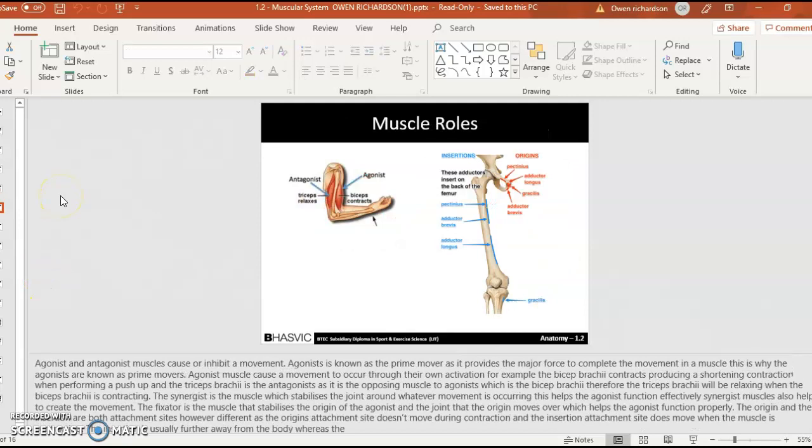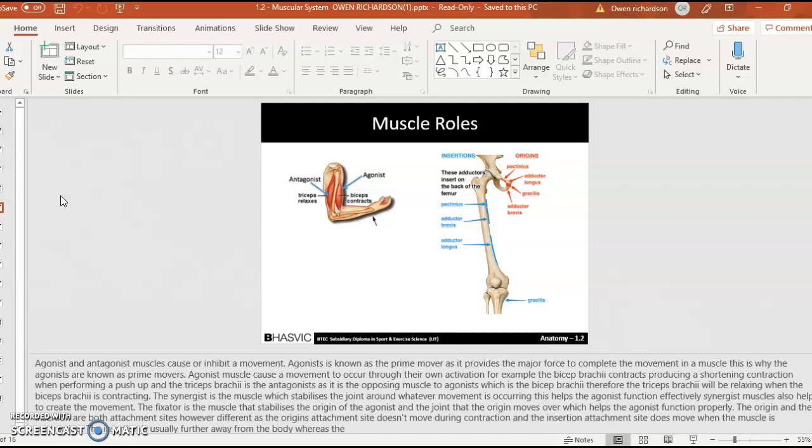Agonist and antagonist muscles cause or inhibit a movement. Agonist is known as the prime mover as it provides a major force to complete the movement in the muscle. This is why the agonists are known as the prime movers. Agonist muscles cause a movement to occur through their own activation. For example, the biceps brachii contracts using the shortening contraction.